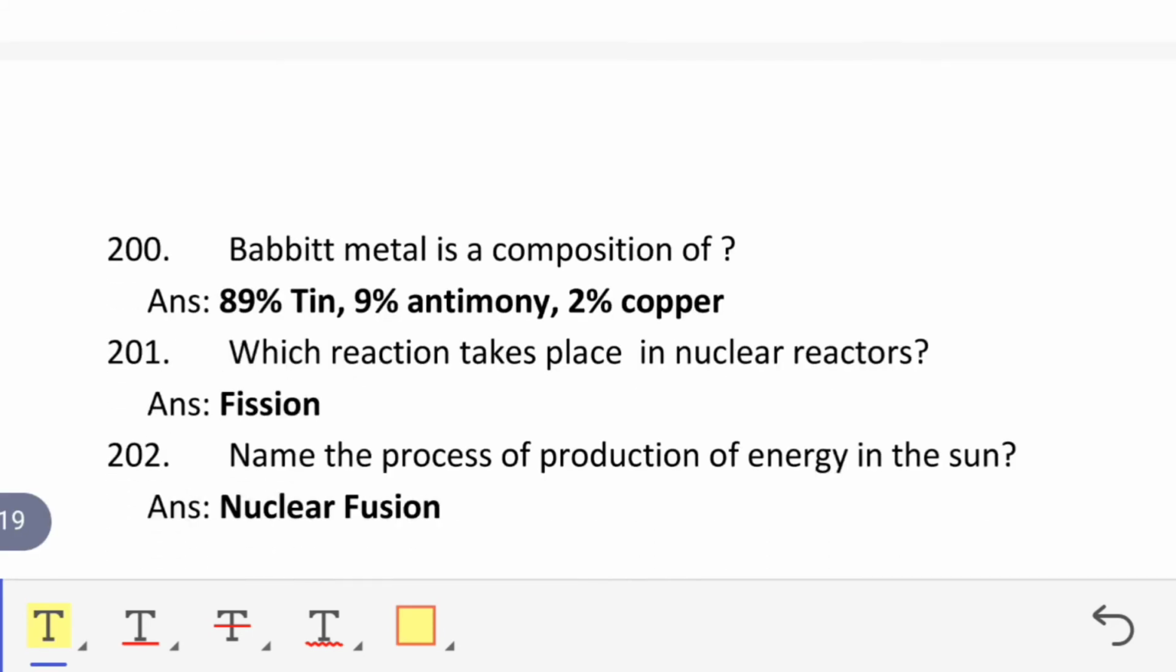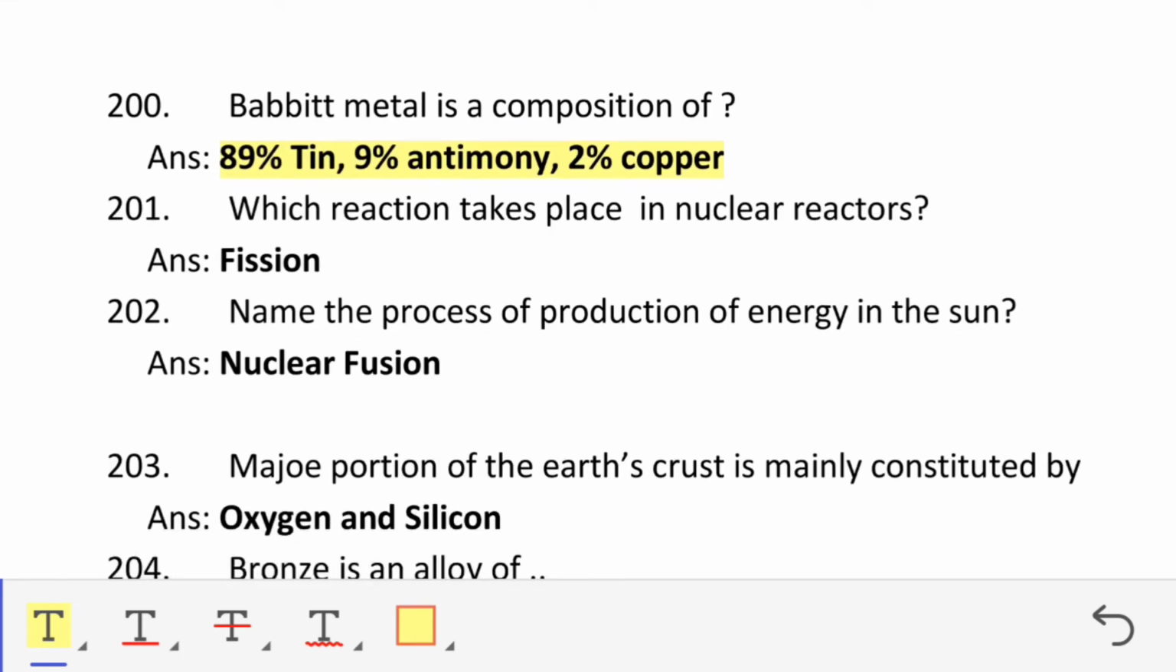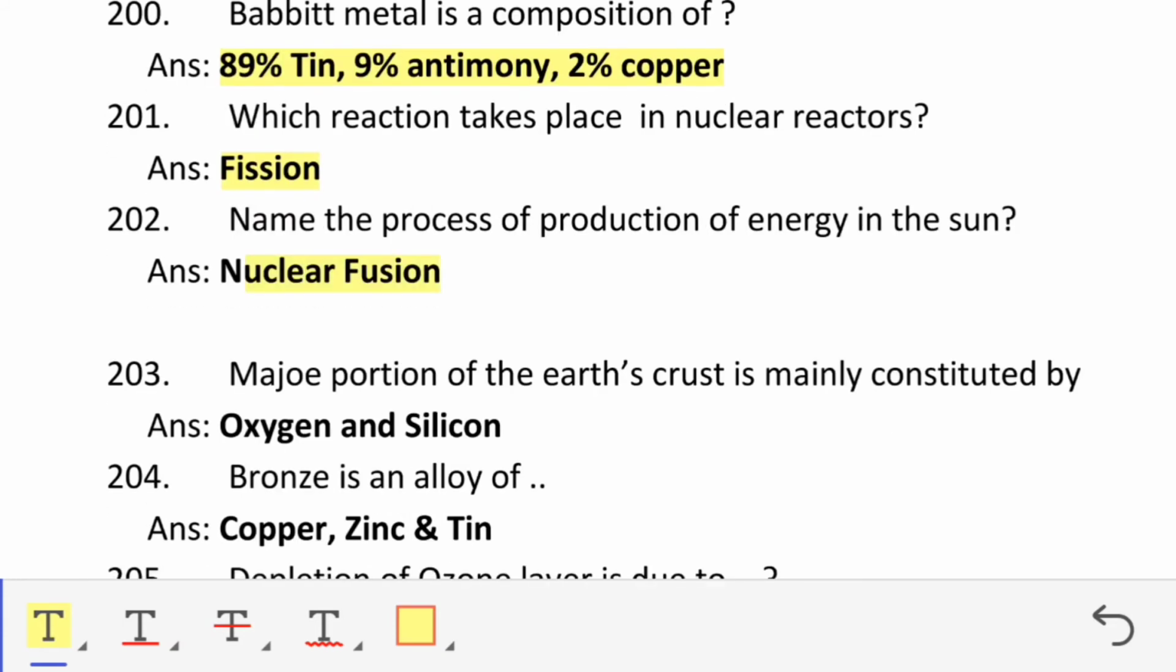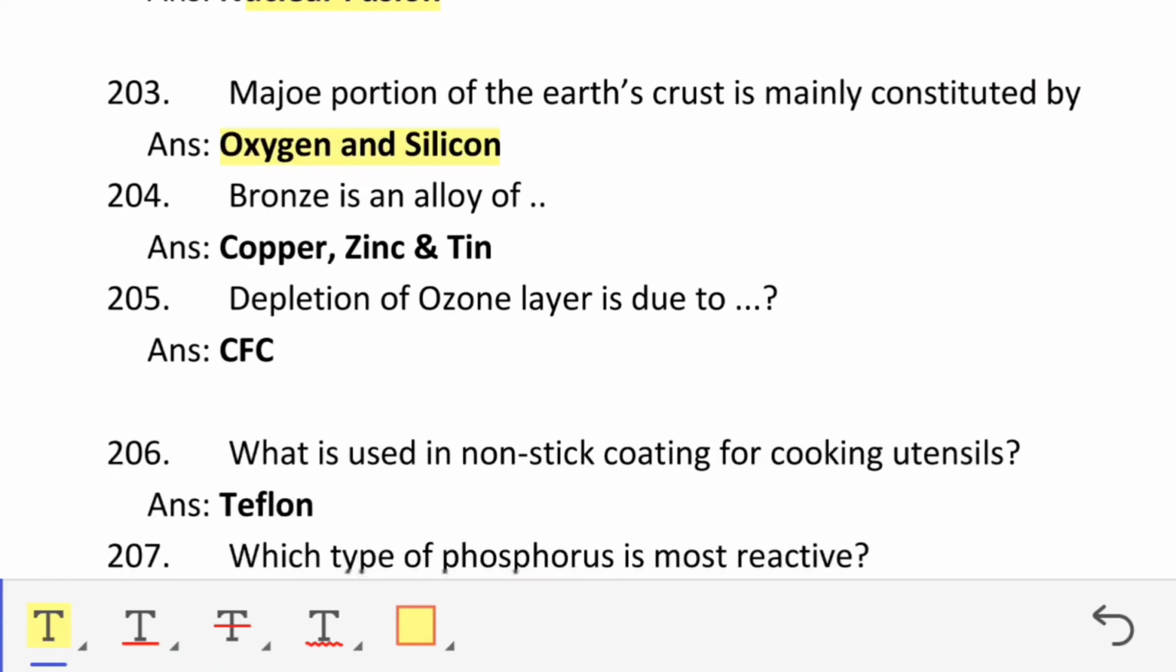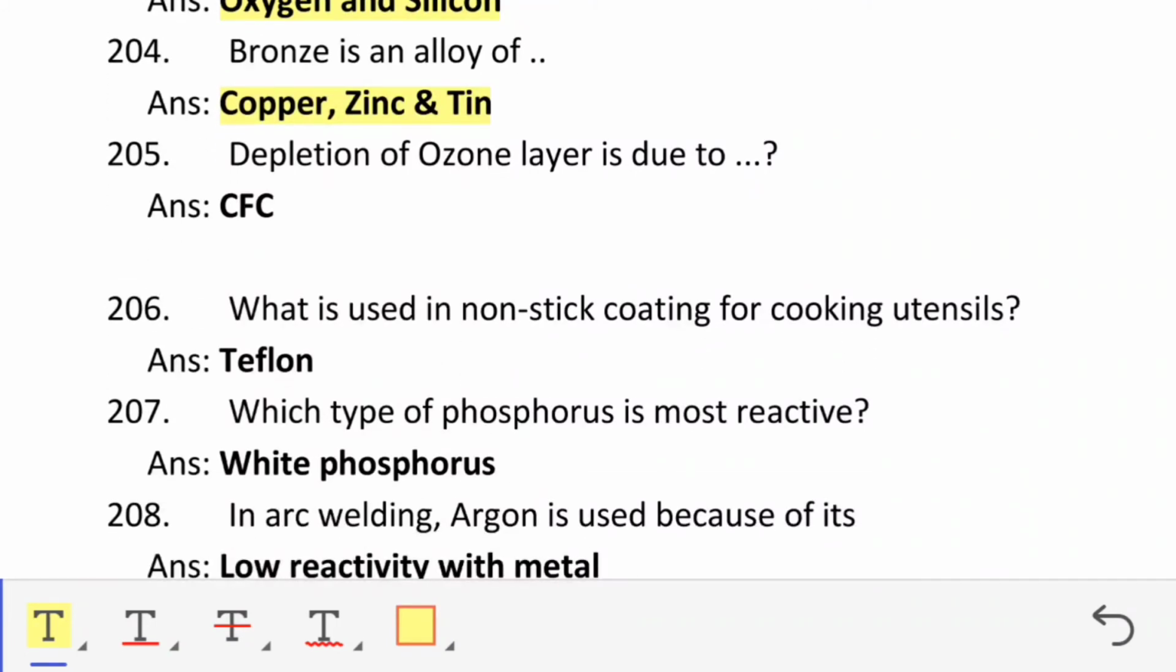Babbitt metal is a composition of 89% tin, 9% antimony and 2% copper. Which reaction takes place in nuclear reactors? Fission. Name the process of production of energy in the sun. Nuclear fusion. Major portion of Earth's crust is mainly constituted by oxygen and silicon. Bronze is an alloy of copper, zinc and tin. Depletion of ozone layer is due to CFC.